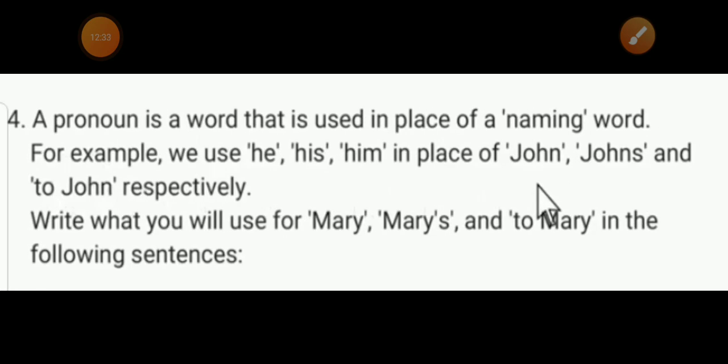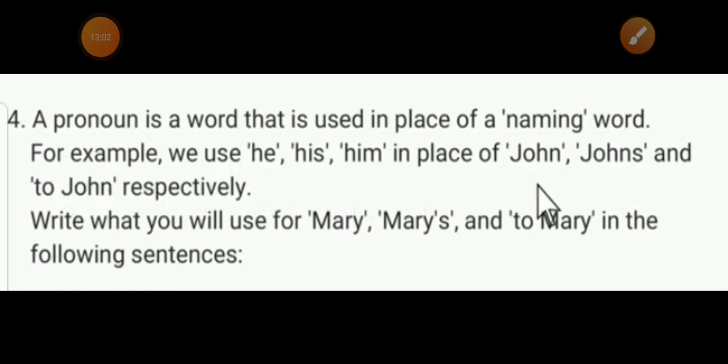Now, question number 4. A pronoun is a word that is used in place of naming words. For example, we use he, his, him in place of John, John's, and John respectively. Write what you will use for Mary, Mary's, and Mary in the following sentences.